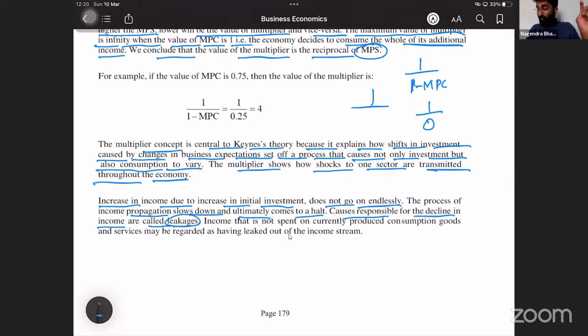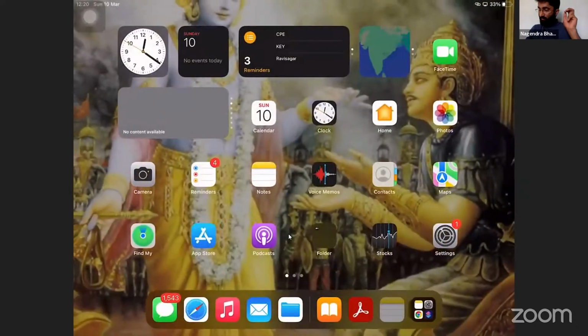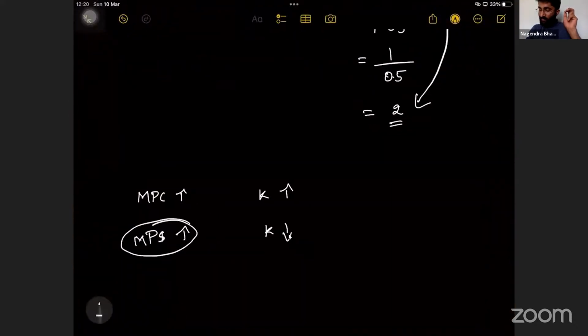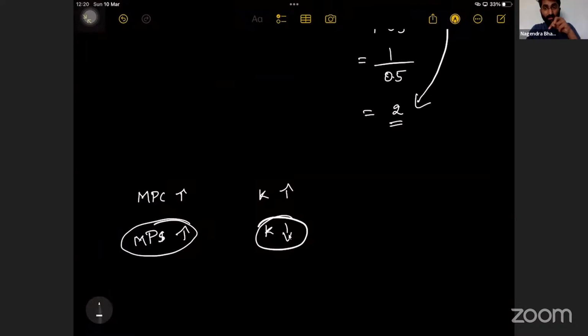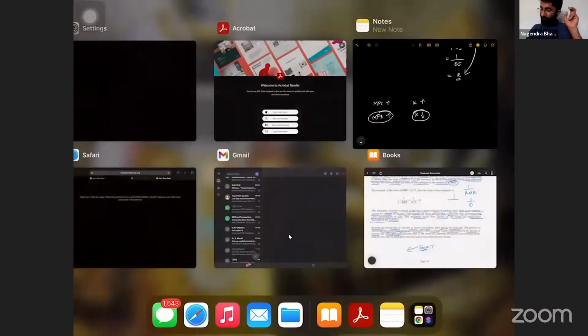Can I say that if you save more, that is a leakage because it will not lead to multiplication? It will not get multiplied. So the more the leakage, the less will be the multiplier. If MPS increases, this is what we discussed, the multiplier decreases. If MPS decreases, the multiplier increases. Okay.